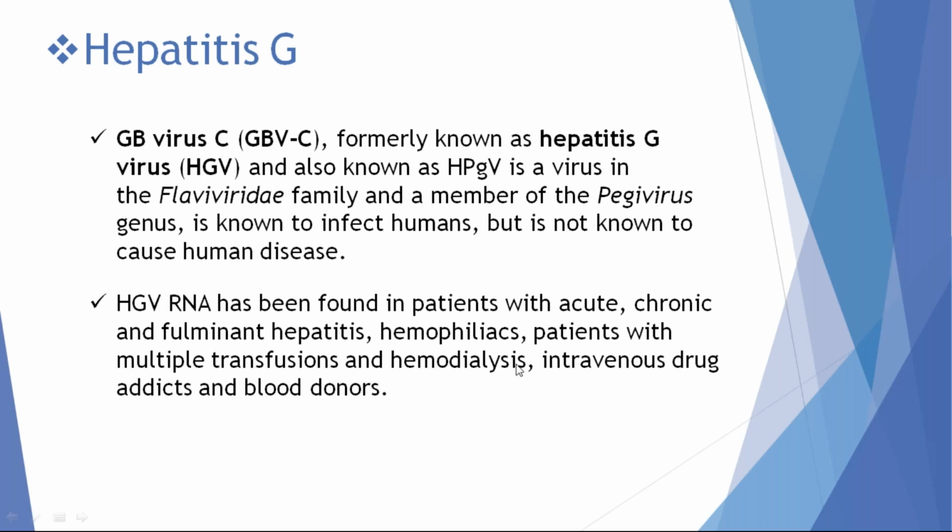These patients only develop hepatitis G virus, but the manifestations are very insignificant. That's why hepatitis G virus is clinically insignificant. In routine clinical OPD, we cannot see hepatitis G virus. Remaining all infections like hepatitis A to E, we can see in routine OPDs, but hepatitis G virus, we cannot see.